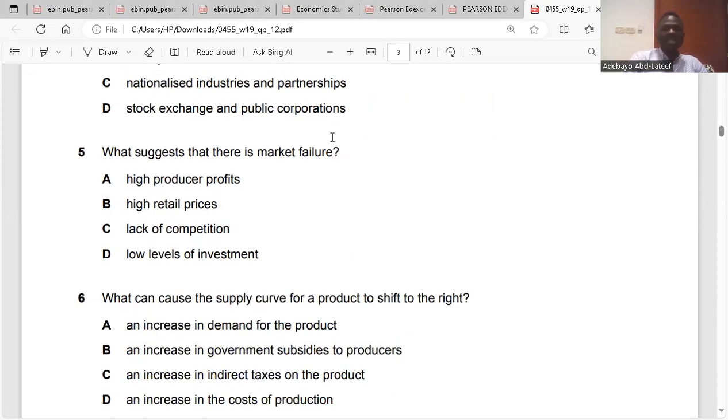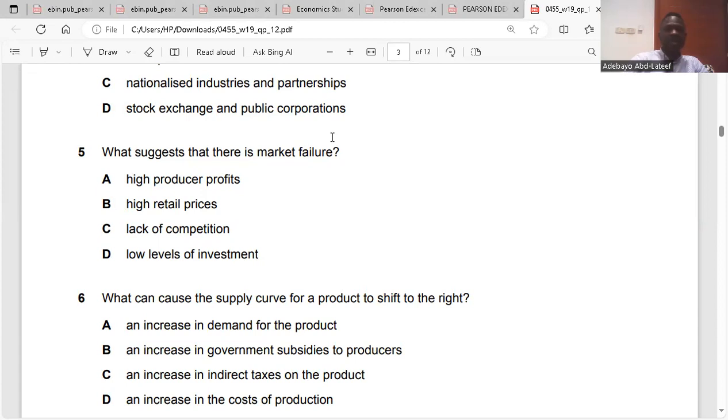Question 5. What suggests that there is a market failure? Market failure occurs when there is social cost exceeding social benefits, or when the market forces for demand and supply fail to produce goods and services in terms of quantity for consumers, or sell goods and services at prices that are not affordable for consumers. So these are all market failure.